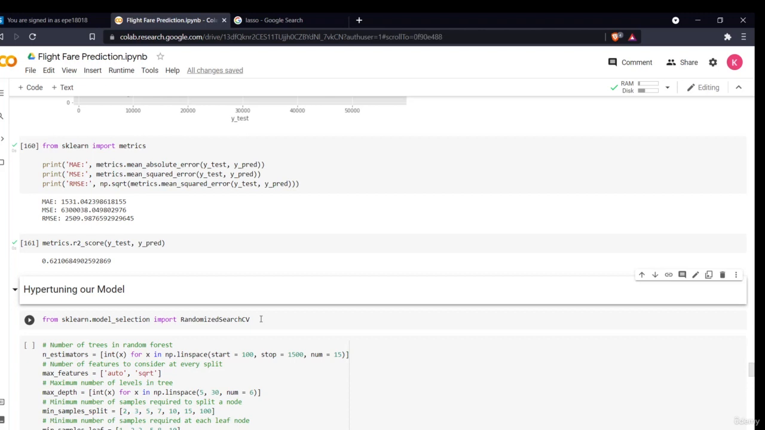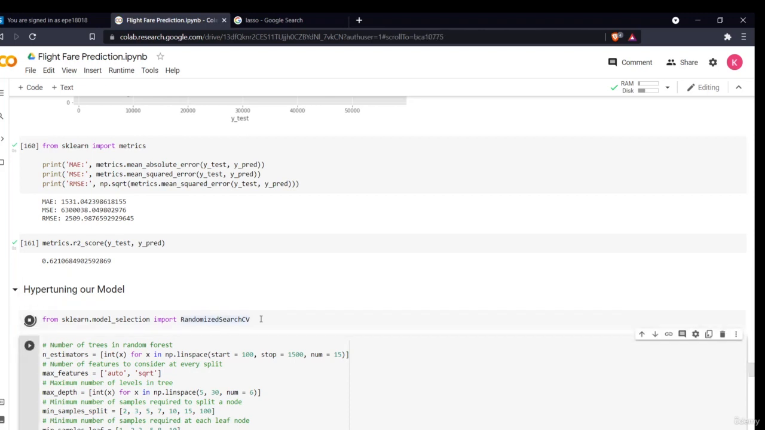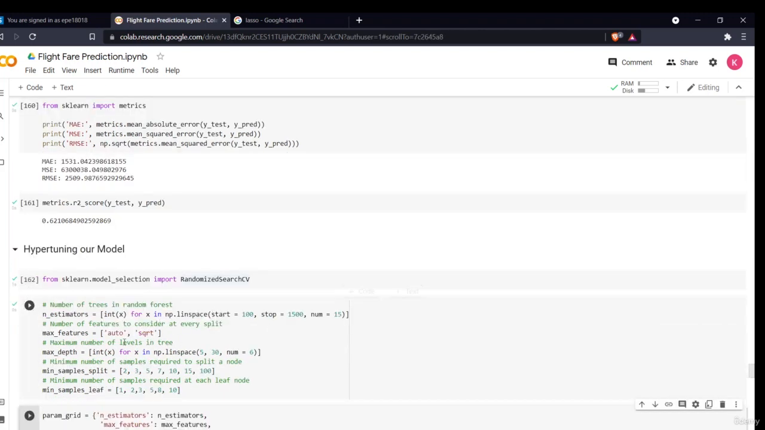So I'll be using randomized search CV here, and I'll tell you all the parameters. These are the simple parameters used in the random forest. You can look at the documentation of random forest and you will understand what these are. I used the n_estimators part, in which I created different integer values from 0 to 1500.